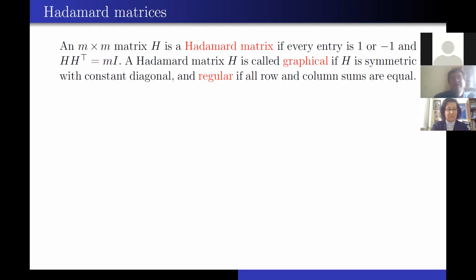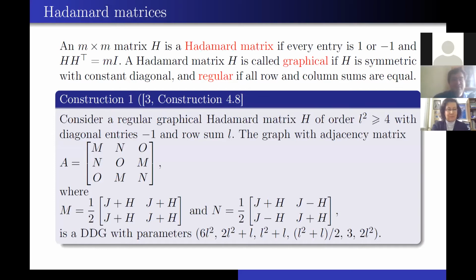A Hadamard matrix H is called graphical if H is symmetric with constant diagonal, and regular if all row and column sums are equal. So, construction: consider a regular graphical Hadamard matrix H of order L squared, at least 4, with diagonal minus 1 and row sum L. The graph with adjacency matrix A, which you see here, where M is